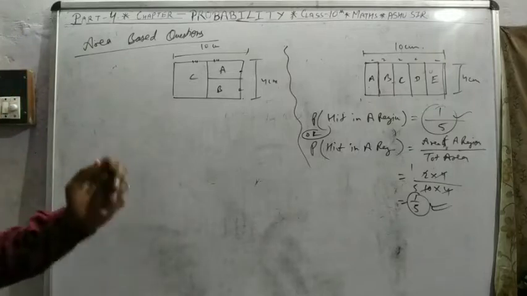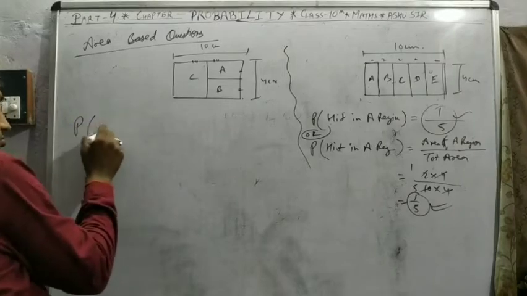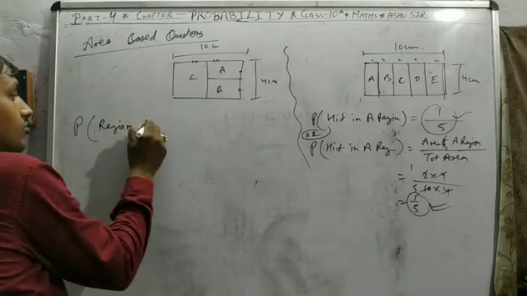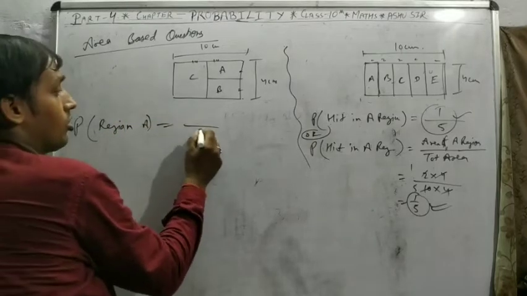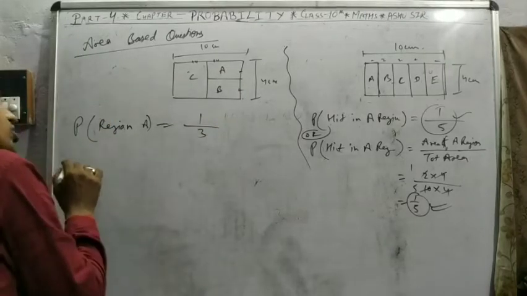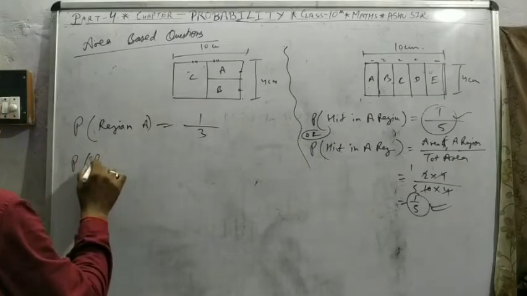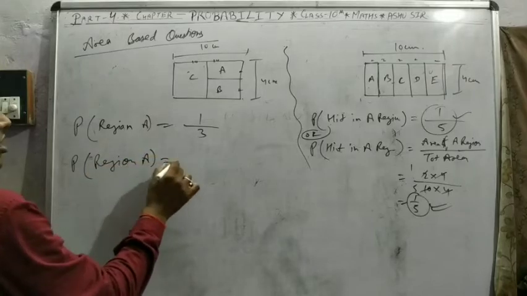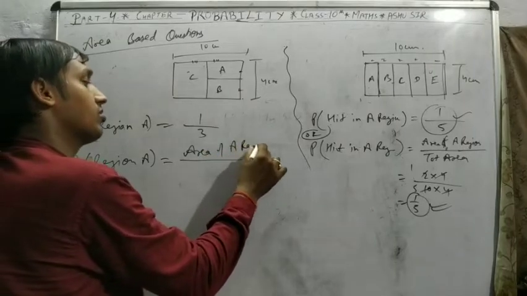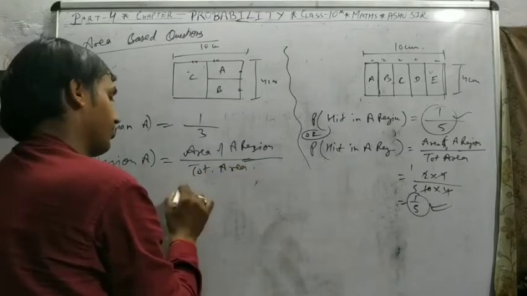If A, B, C are the 3 regions, we want to find the probability of region A. So 3 regions, 1, 2, 3, and only 1 A, this. But if using the formula of area, probability of region A is area of A region upon total area.